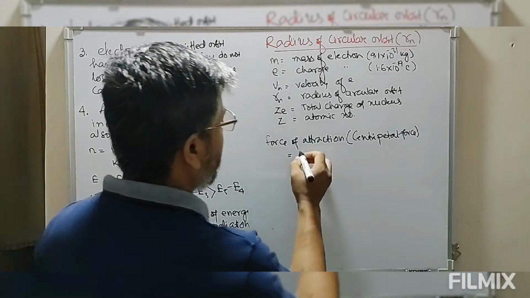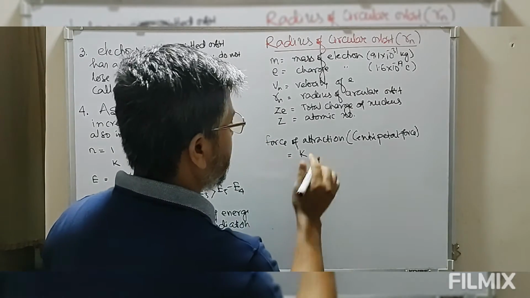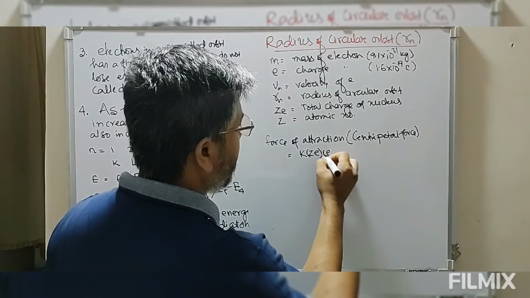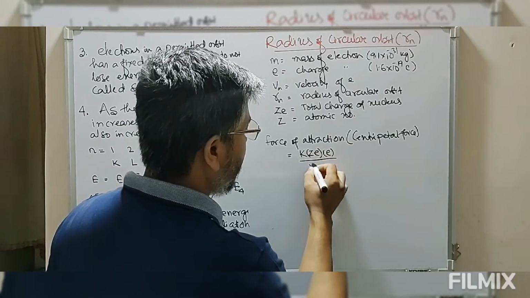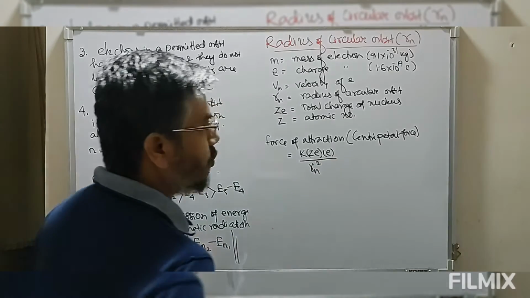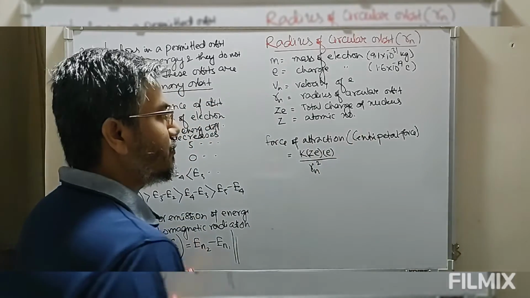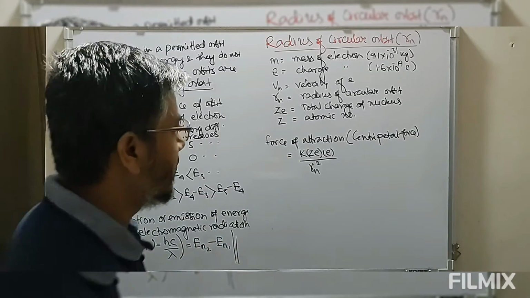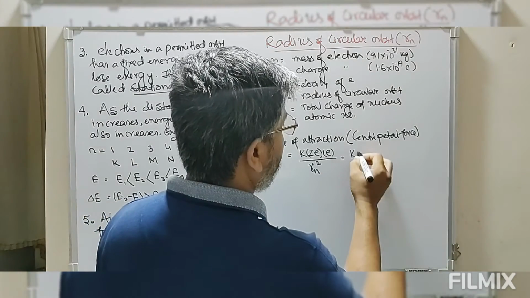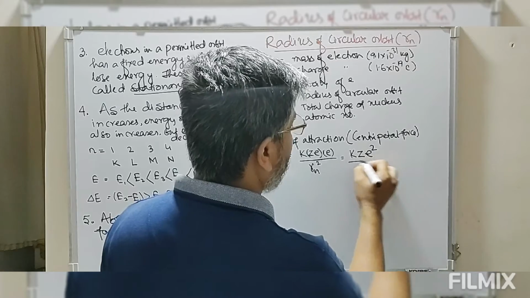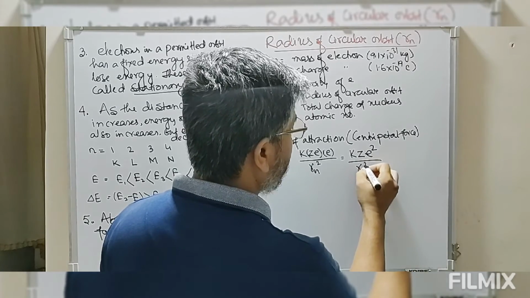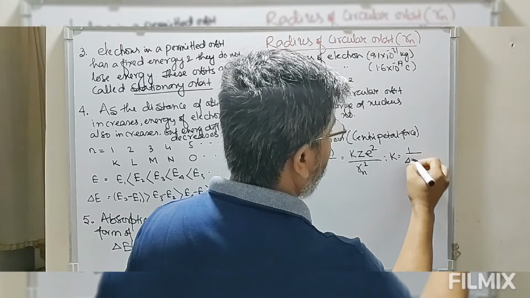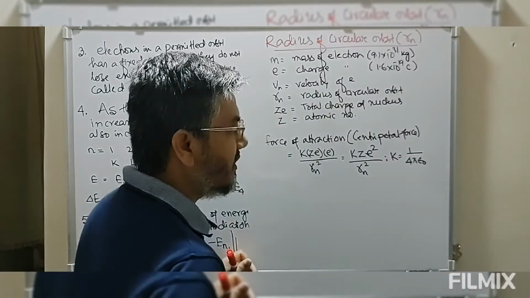So this equals the protonic charge times the electronic charge, divided by Rn square. So we can write this as kZe square upon Rn square, where k is equal to 1 by 4 pi epsilon naught, a constant.